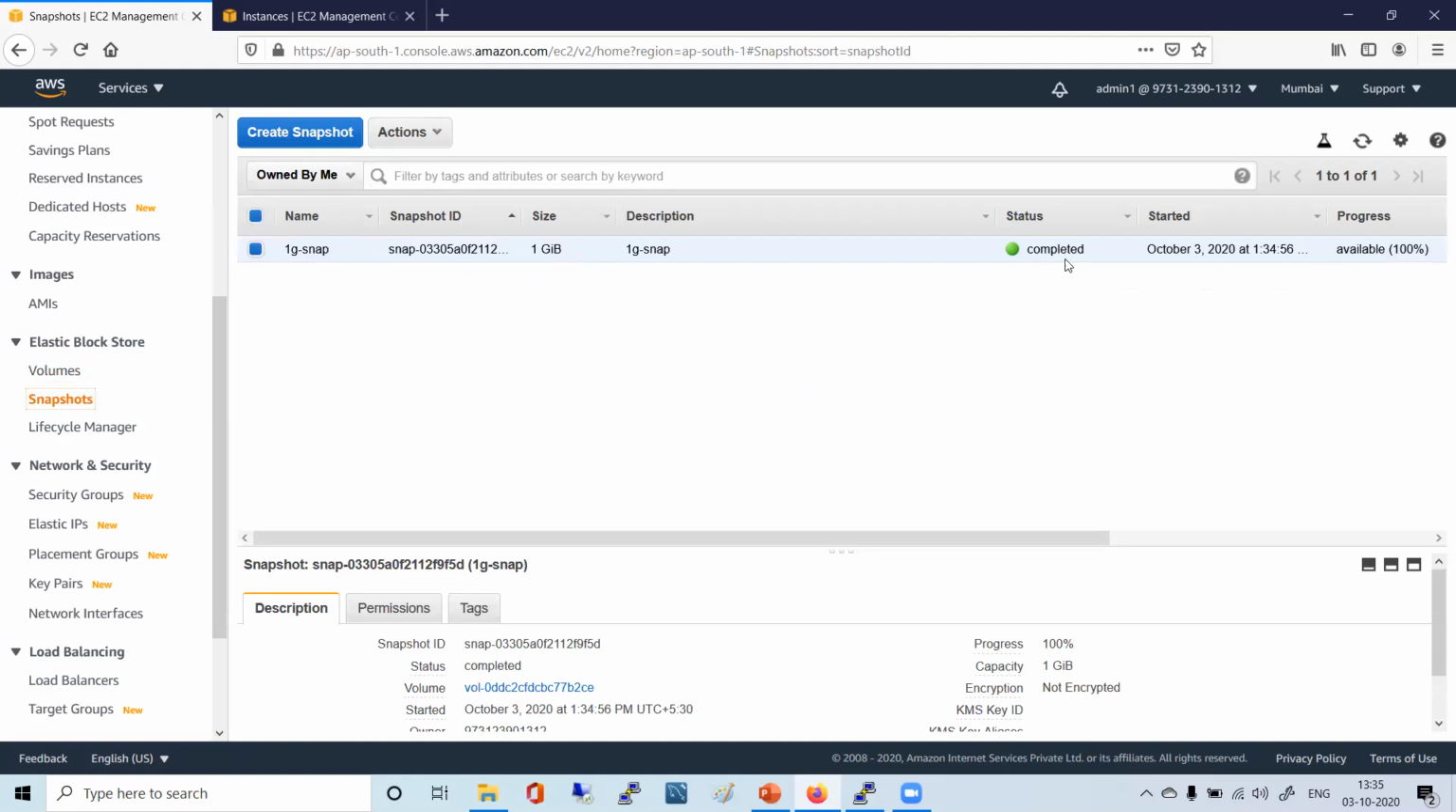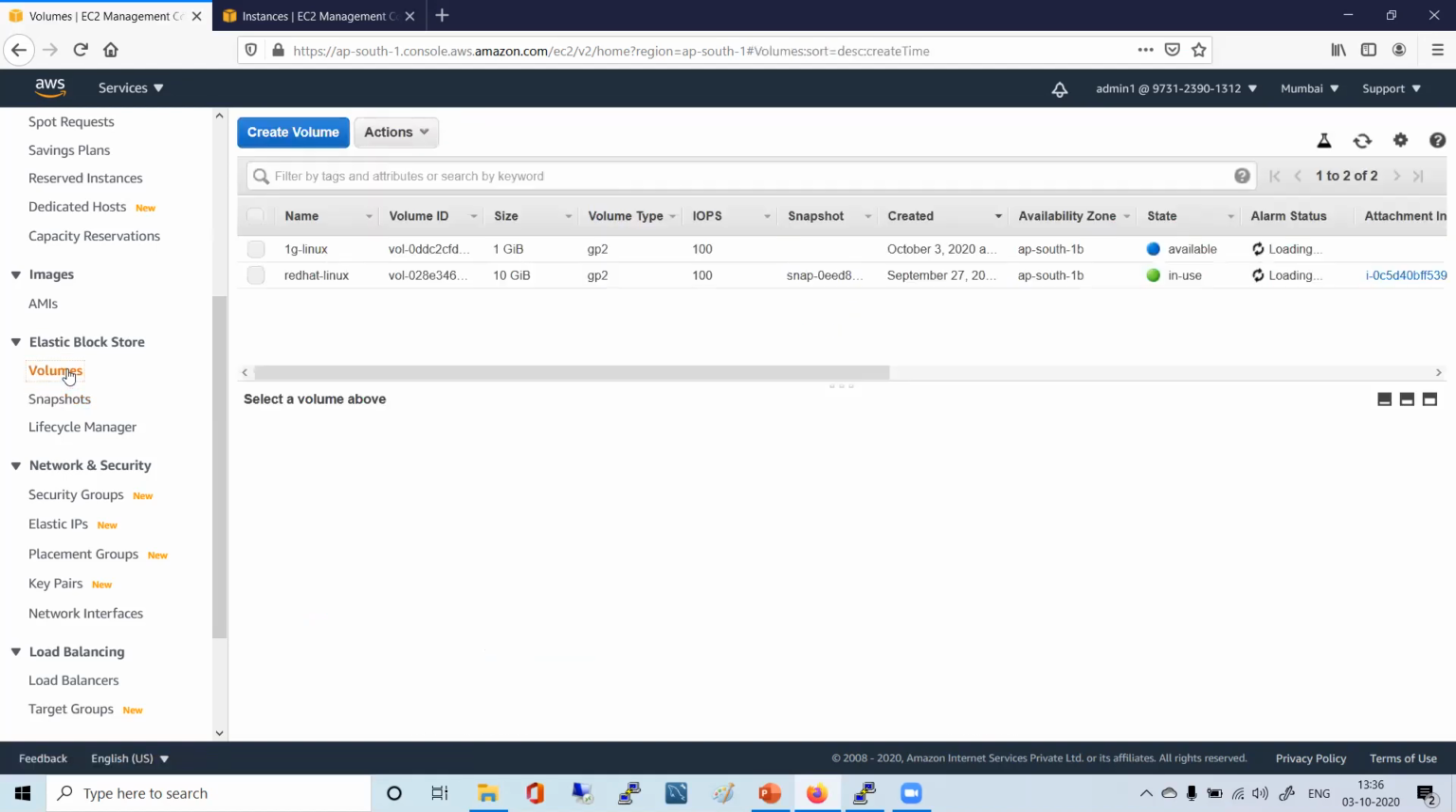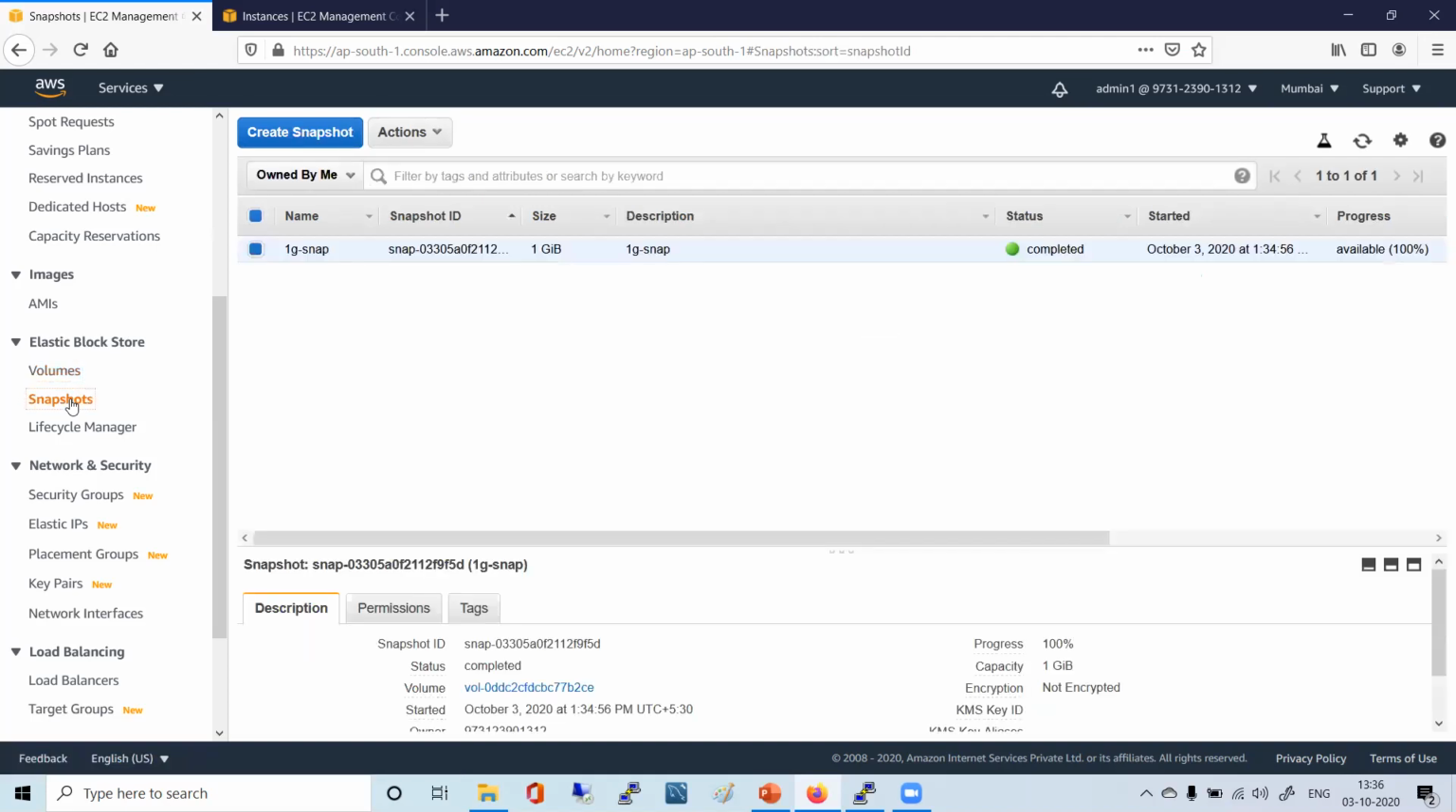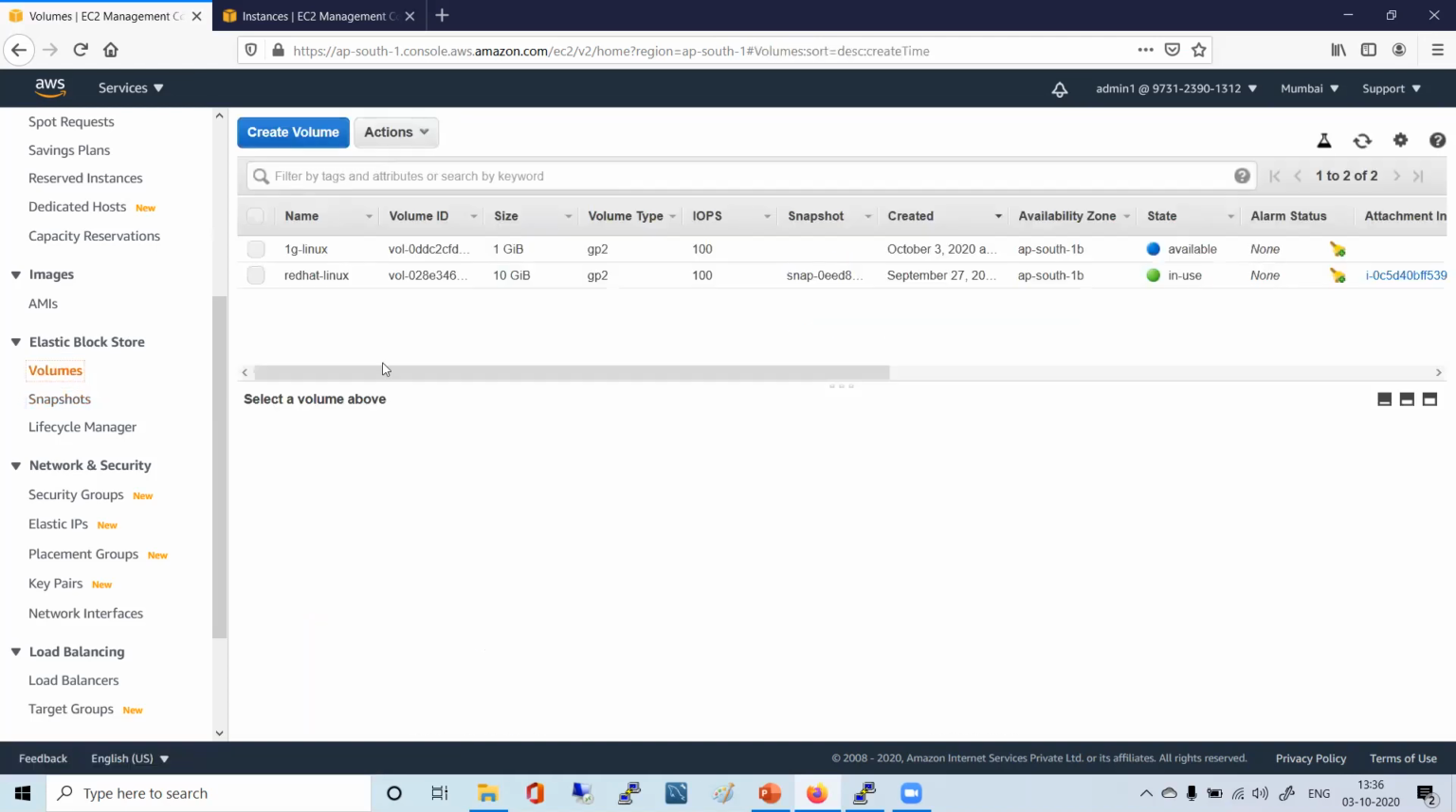Please confirm. Let me check. Yeah, 1G-snap, 1 GB. Completed. 1G, 10G, and 30G. I don't know why I have 3. No, you have to check the 30 GB snapshot also. Can you click on volumes first? I am on volumes. In the volume section, you are having 1G, 10G, and 30G also. You are going to incur cost. You didn't delete your Windows volume.